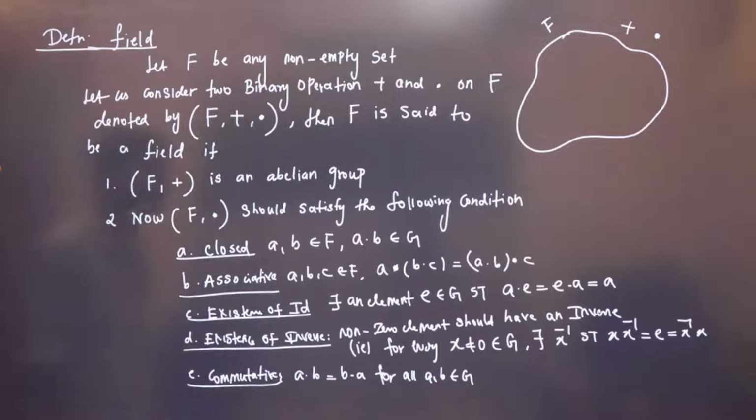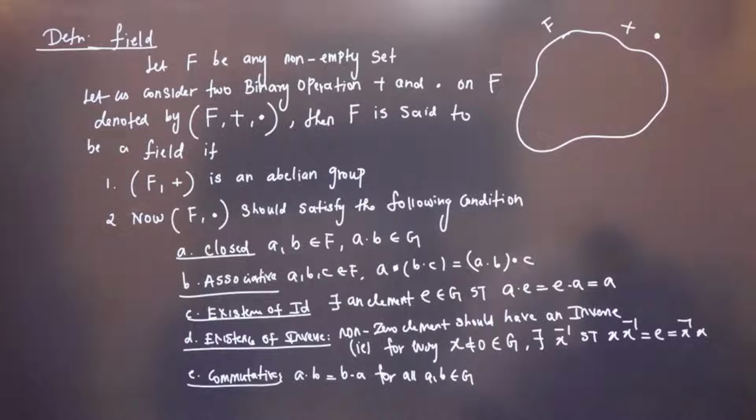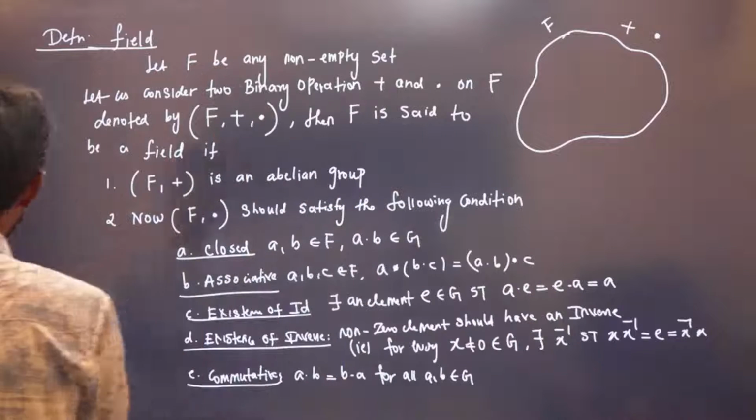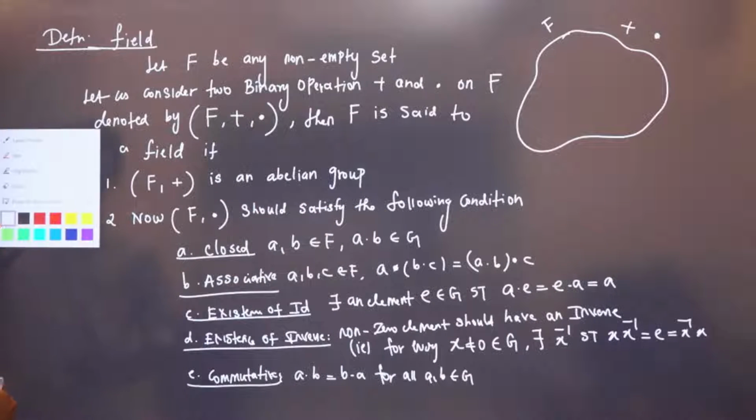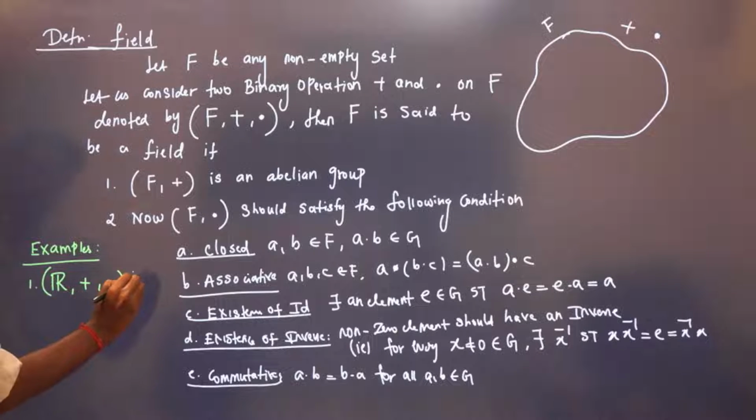If this happens, then we say it is a field. That's it, right? Now, can I say real number with respect to plus and dot is a field? Can I say real number is a field? Yes, right? Examples. Real number with respect to plus and dot is a field.